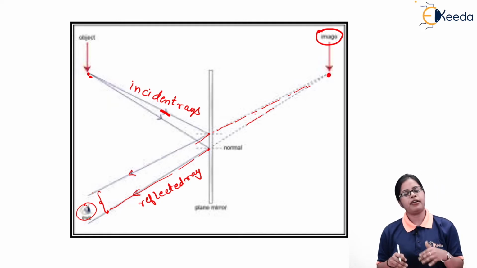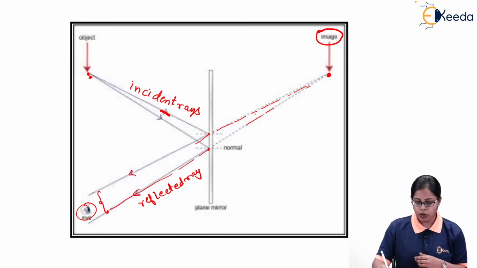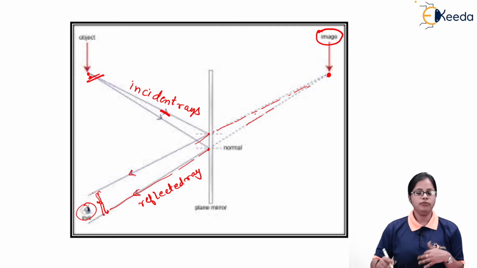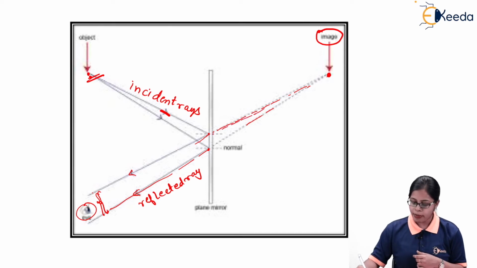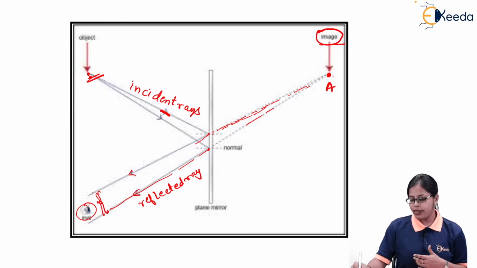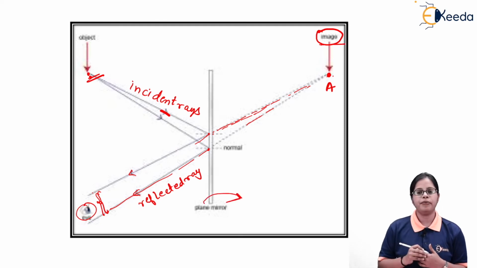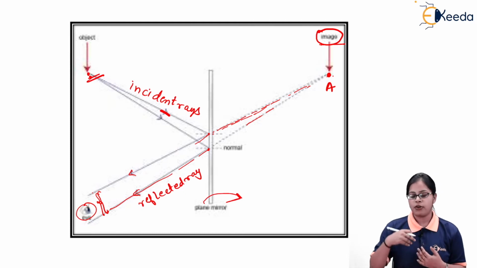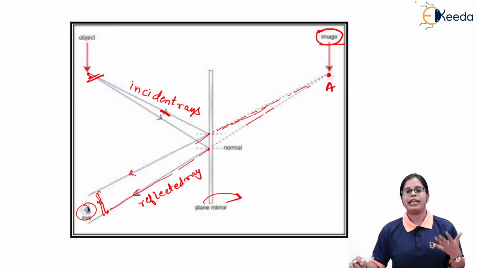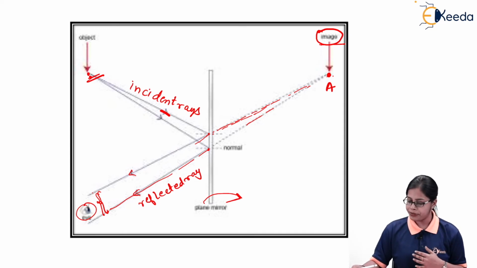So this reflected light is nothing but coming from the original object, and as the lights are not meeting over here, they are not going to form the image. So to form the image, we are retracing it backward, and at this point A, the image is getting formed. So this is the image which we are able to see. As we can see, the image is being formed behind the mirror, so it is considered to be a virtual image, whatever we are able to see. So in this manner, there is a formation of image with the help of reflection occurring from the plane mirror.